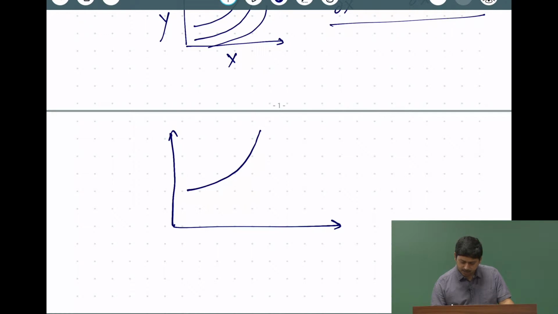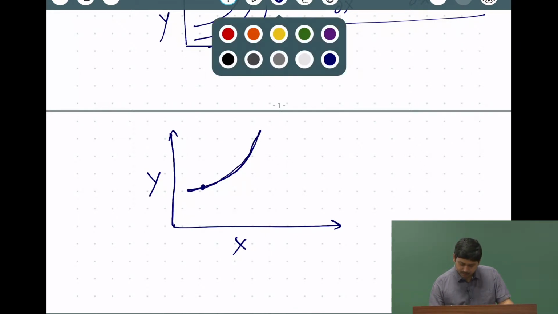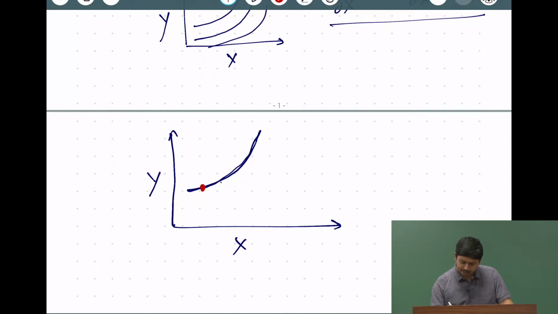So, let us say this is my y and this is my x, and all the different points represent, for a given value of x, a particular value of y. All possible values of x and y form our graph, and this graph represents, for a given value of x, what the value of y is.